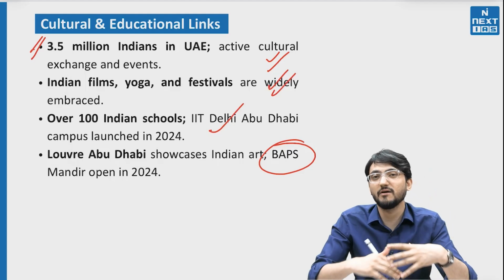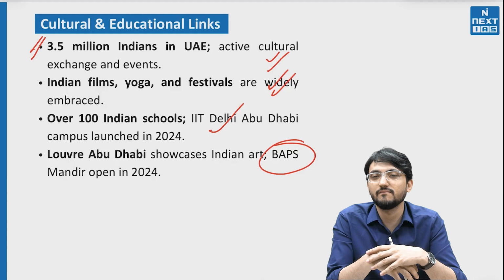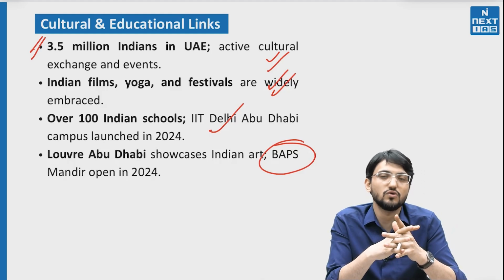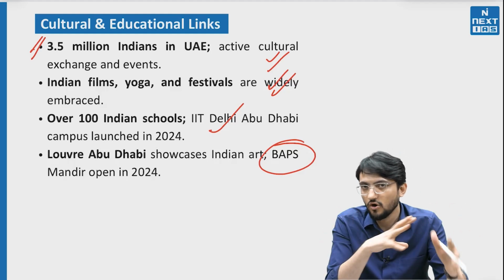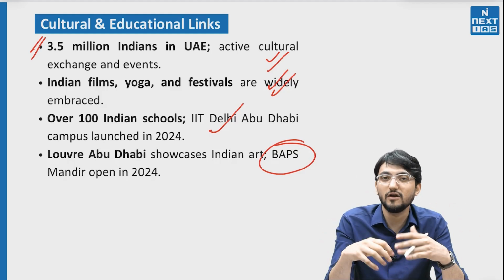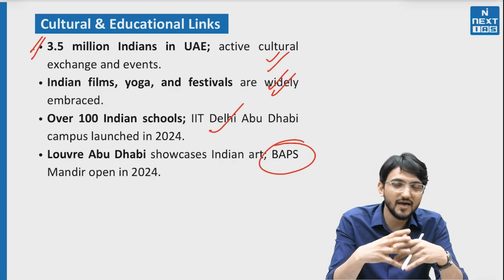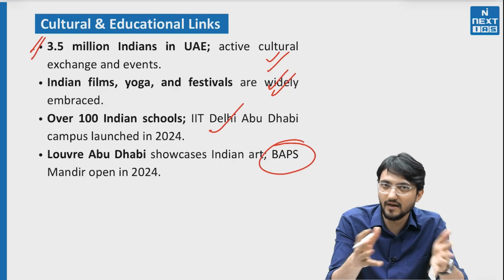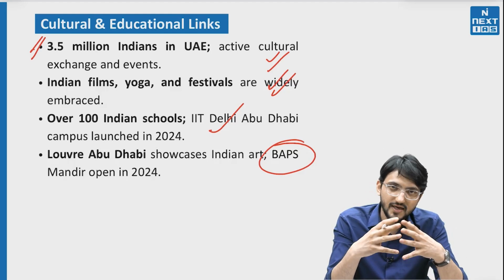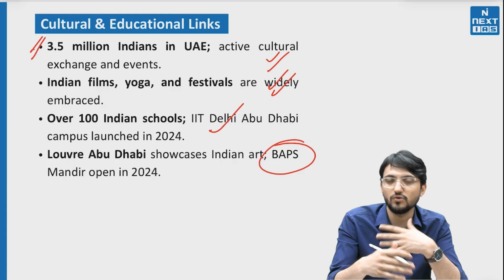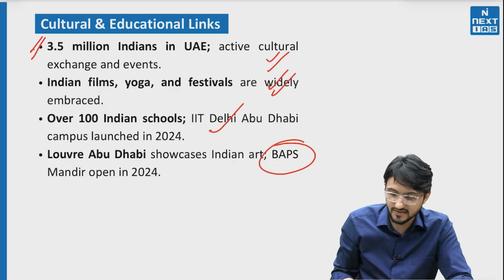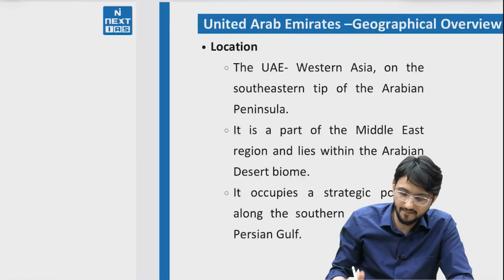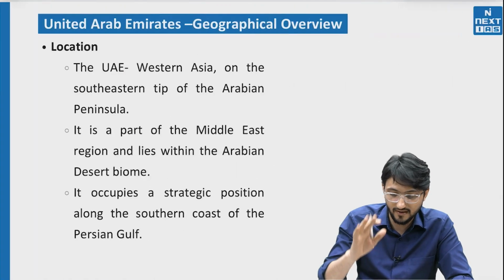UAE is also trying to become cosmopolitan and trying to become diverse, because homogeneity is liked by everyone, that everyone should look alike, have one thing, every common culture, but that is not sustainable. That will not make you survive in a longer run. So that has been realized economically. If your economy is basically relying on petroleum, then it will run out and you will be starved to death. So they are trying to have a cultural life, have a balanced approach towards everything. So they are incorporating many new things, inviting people to establish educational setups and many other things. So around 35% of population is formed by Indians. That is very, very big.